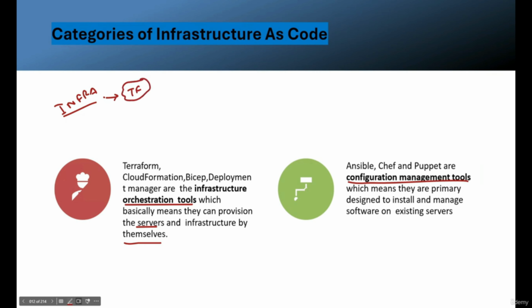Ansible, Chef and Puppet are configuration management tools, which means they are primarily designed to install and manage software on existing servers. So once we create an infra, let's take an example, we have created a virtual machine. Once it is created, we want to install some set of software or do some configuration. In that case, we are good to use the configuration management tool called Ansible. So the orchestration tools are responsible for creating your infrastructure, and configuration management tools are responsible, once your infrastructure is created, for doing some configuration changes.